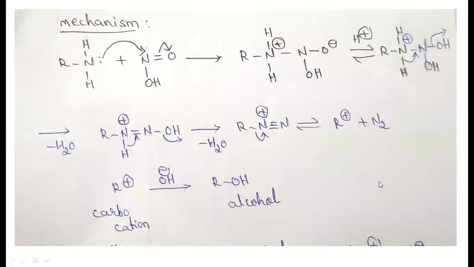If we see the mechanism of this reaction, this is the primary amine, which is attached to only one alkyl group. It reacts with nitrous acid, the HNO2 structure.